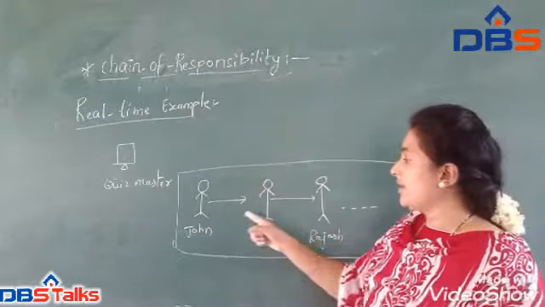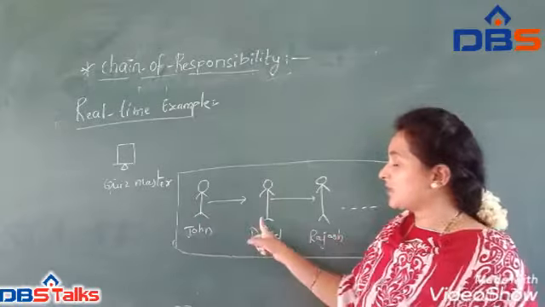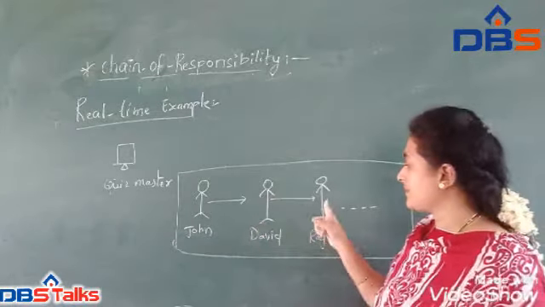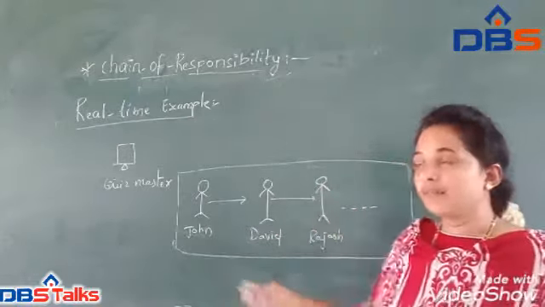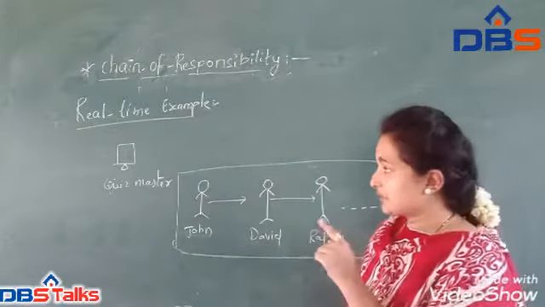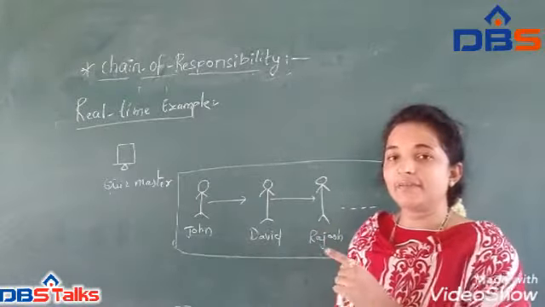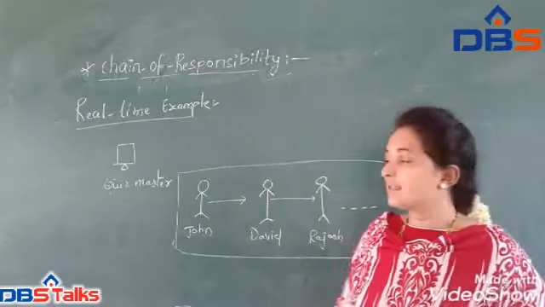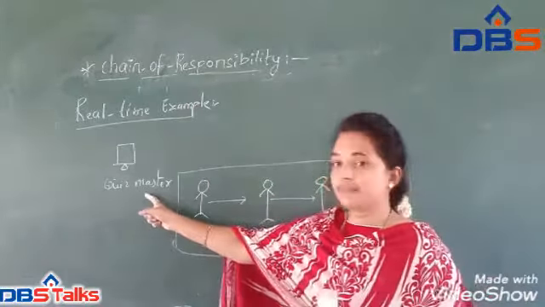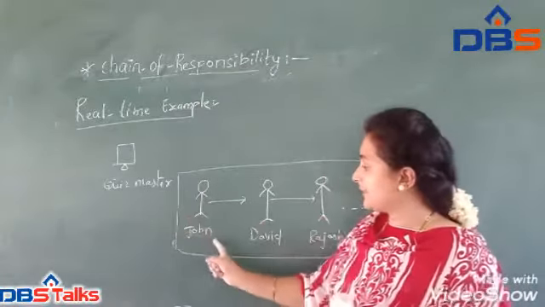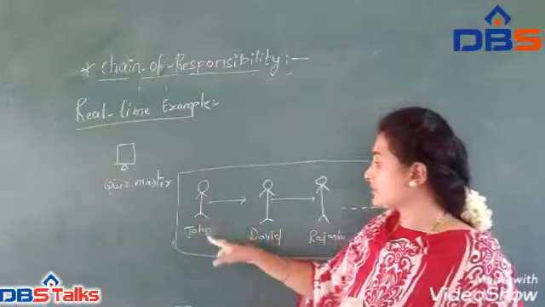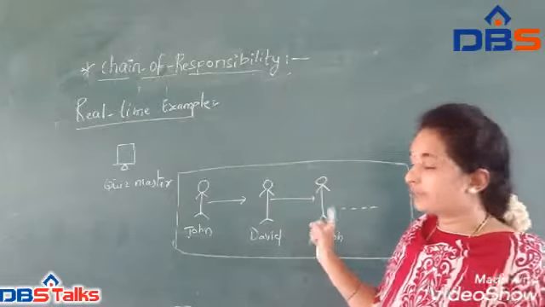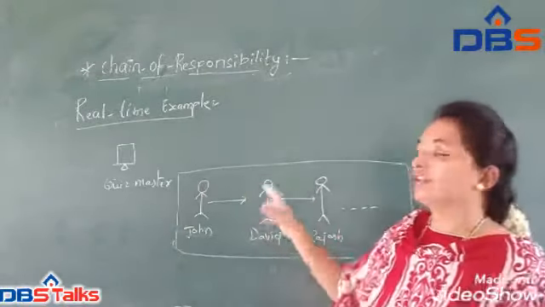We have a chained link between each other. It means one receiver has a reference to another receiver, and that receiver has a reference to yet another receiver. This is the real-time example. Previously we said that one sender will have multiple receivers. The request is sent to John, and if he answers, that one communication occurs. If he doesn't answer, a number of receivers will be in the communication. That is called the chain of responsibility.